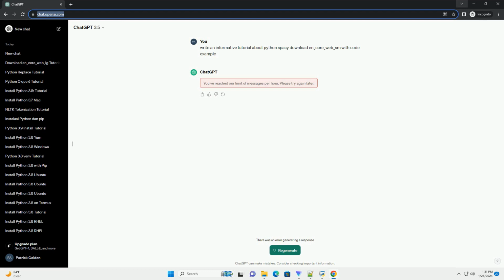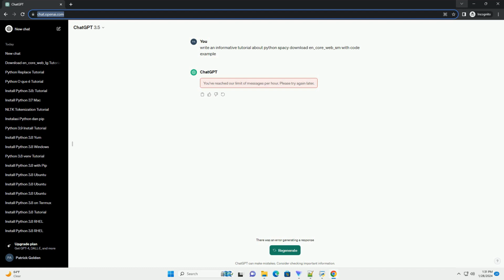In this tutorial, you learned how to download and load the English language model en_core_web_sm using spaCy in Python. Additionally, you tested the model by processing a sample text and examining the tokenization and POS tagging results. Remember to check for updates or newer models if needed. spaCy provides various language models for different tasks, so feel free to explore more based on your specific NLP requirements.